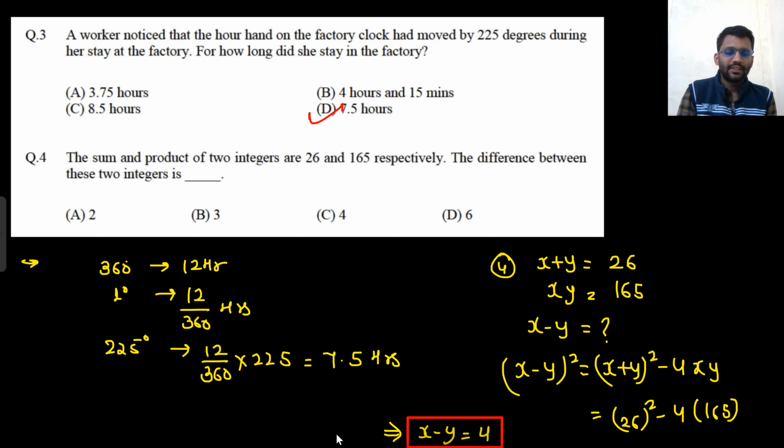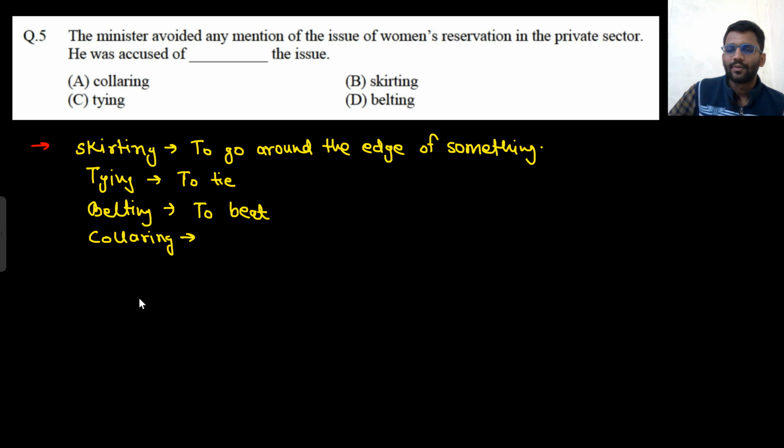26 square minus 165 into 4, that is 165 into 4 minus 26 square, plus minus under root 4. Yeah, the answer 4 would be there. Okay, well and good. Let's move on to the next problem.